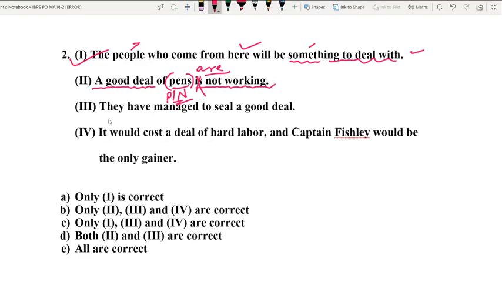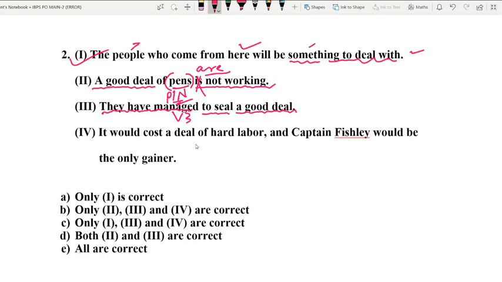Now let us go to option number 3. "They have managed to seal a good deal." Again, as I said, it is absolutely correct. As you can see, this is in present perfect tense. Here they functions as a subject, have is the helping verb, managed is the V3 form or past participle of manage. "To seal a good deal" is an absolutely grammatically correct sentence. So no need to correct it again. Now let us go to option number 4.